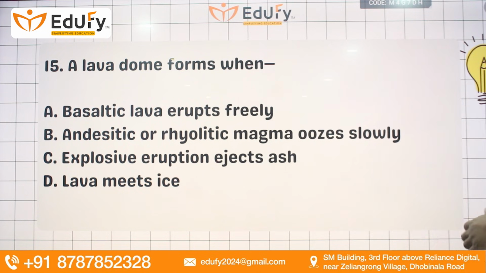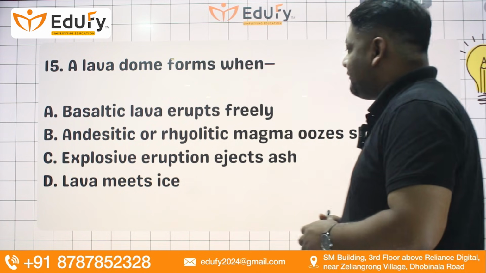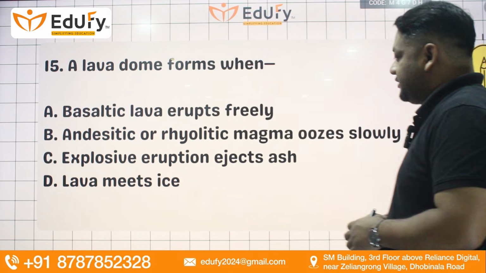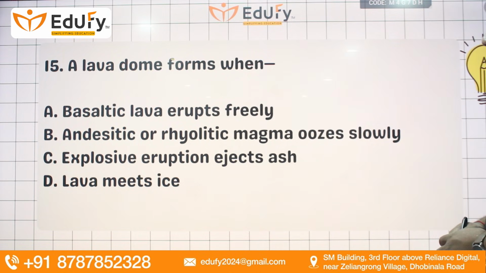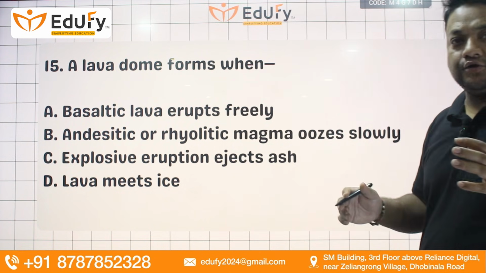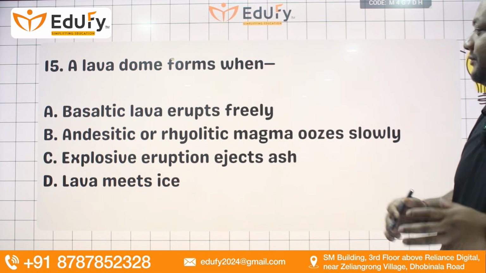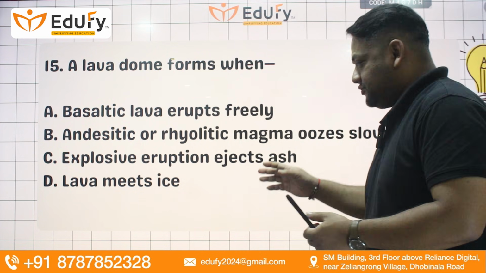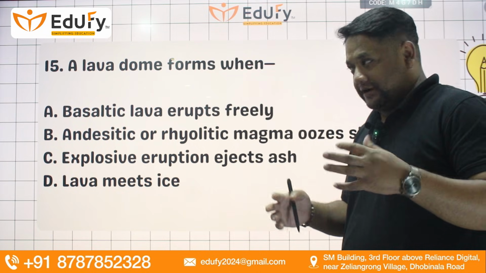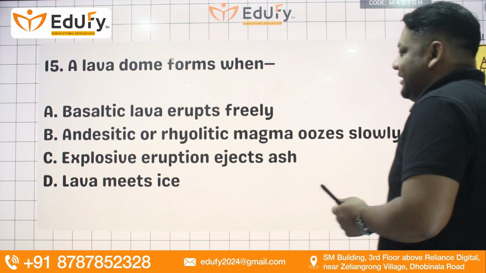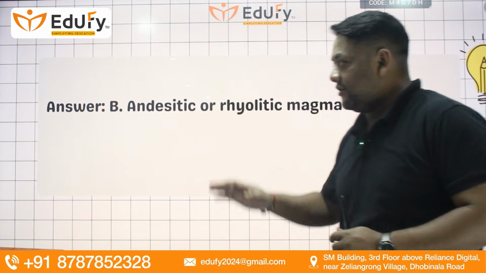A lava dome forms when basaltic lava erupts freely, andesitic or rhyolitic magma oozes slowly, explosive eruptions eject ash, or lava meets ice. A lava dome generally forms when the lava gets too dense and too mixed with silica particles, plus the viscosity becomes so high. So generally they meet with water, ice or anything. When they get cooled enough, they form this kind of dome shape. So technically we can say B is the right answer.